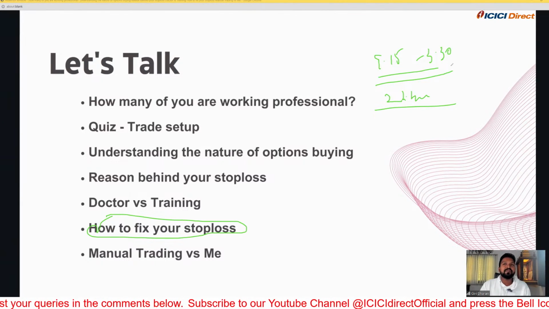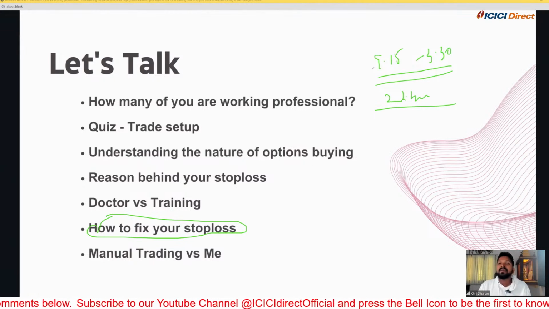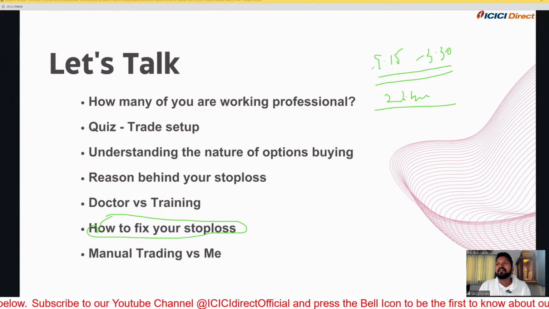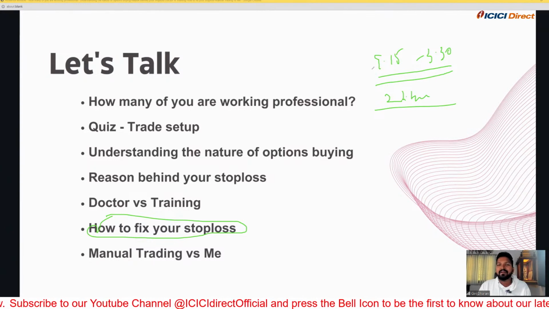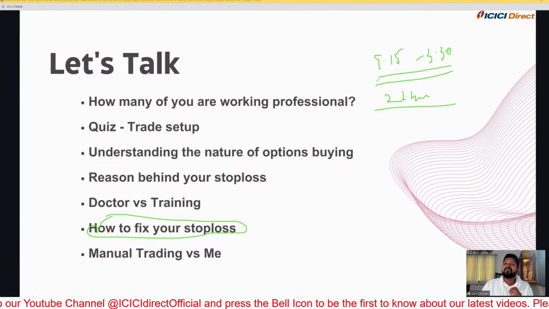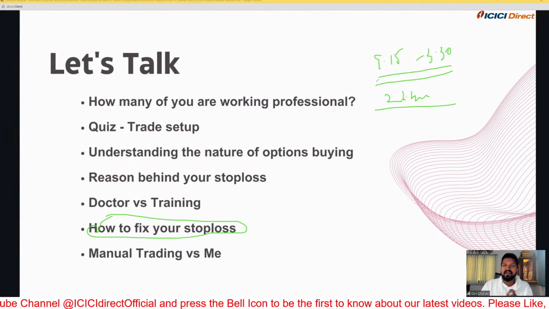Whatever profit and loss you have made during the market hours will govern you post 3:30 till the next day, 9:15. These are the things you guys need to understand. Trading is not something you do only between 9:15 and 3:30. The profit and loss, whatever you make, will have an impact post market as well.